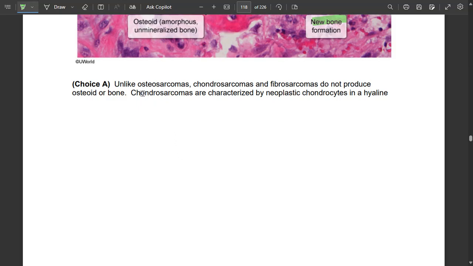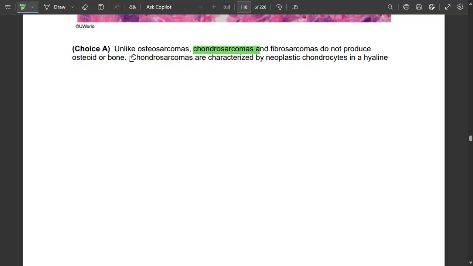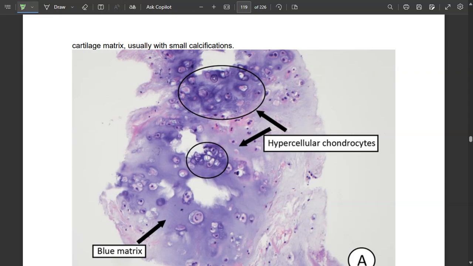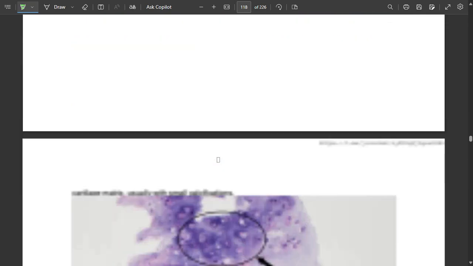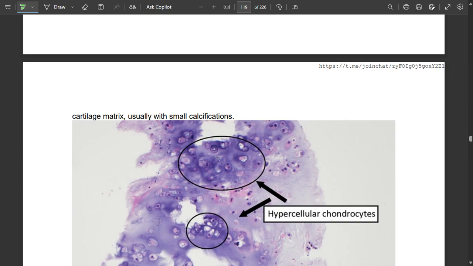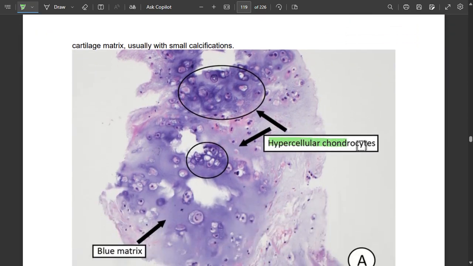Unlike osteosarcomas, chondrosarcomas and fibrosarcomas do not produce osteoid bone. Chondrosarcoma produces cartilage, and fibrosarcoma produces fibers or fibrous tissue. Chondrosarcoma is characterized by neoplastic chondrocytes in a hyaline cartilage matrix, usually with small calcifications. There are hypercellular chondrocytes.